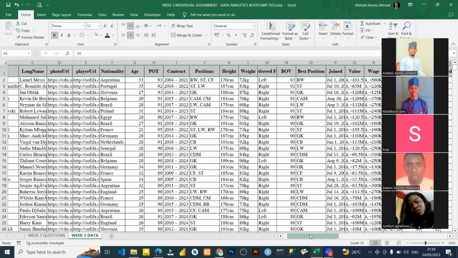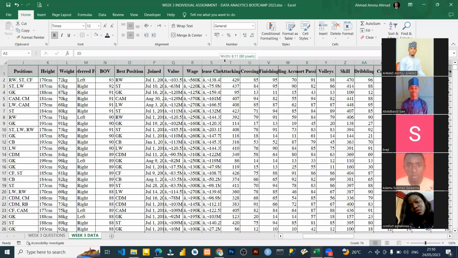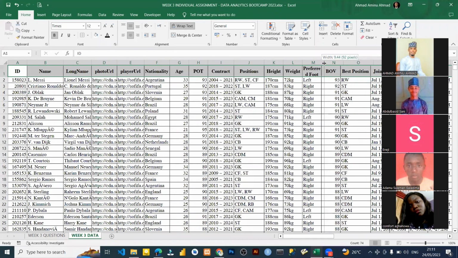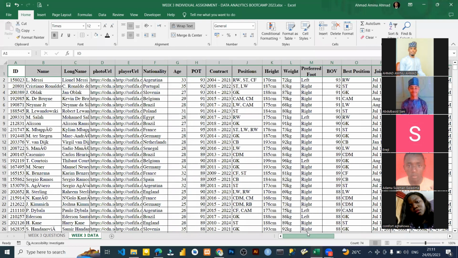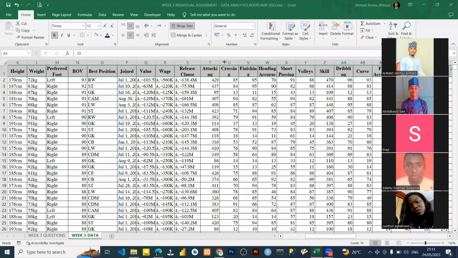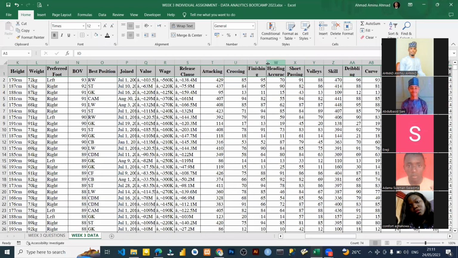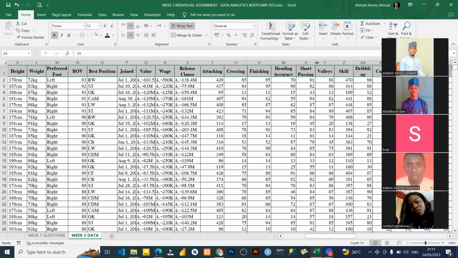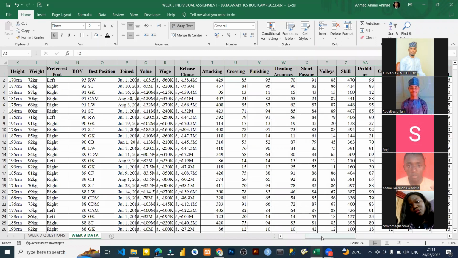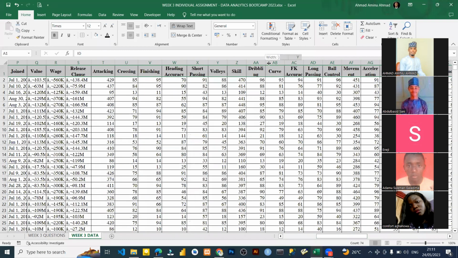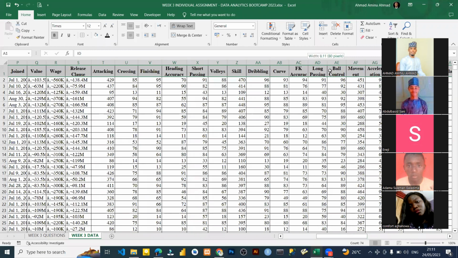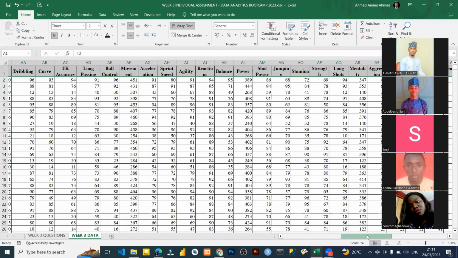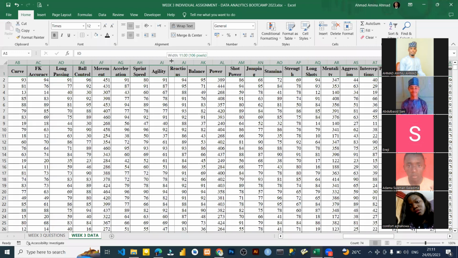So I'll just go here. If there is anything, just open it, or you can just wrap. If you wrap, then you can see like this. Just keep doing this. All this has to do with accuracy. Just do it like this to see short passing. Just keep doing this until you arrange everything clearly. You make everything look okay. So that's what you must do. That's the customization that you need to do.